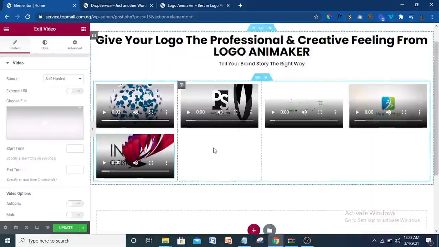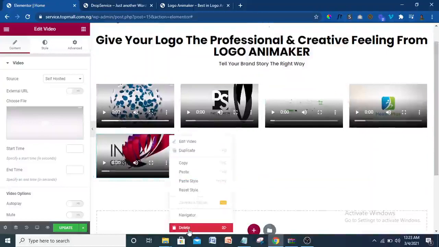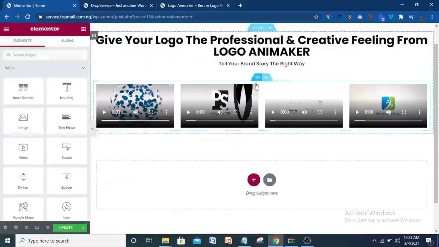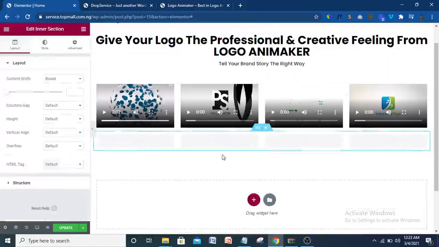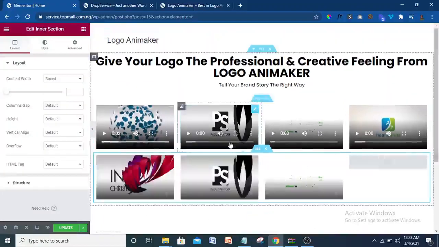So I think this is not right. So I'm going to delete this. I'm going to come back up here, this here, come here and click on duplicate. So it's going to become 1 and 2, as you can see. So it's going to open. So we have taken care of this part.